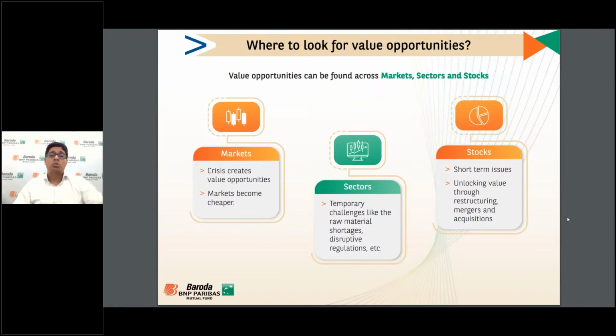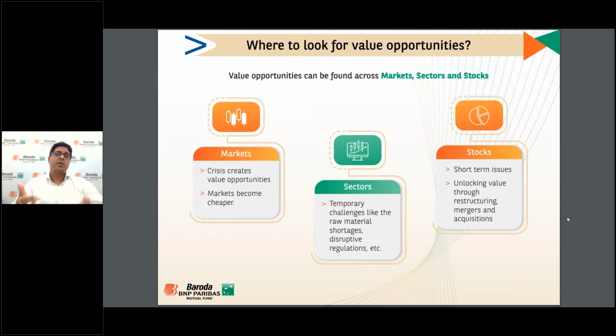The current example may be IT, which is trading at a discount to the long-term intrinsic valuation due to some kind of issues in the demand, right? And some global meltdown has happened in the information technology sector, and this sector in India is trading at a discount to its long-term intrinsic value.